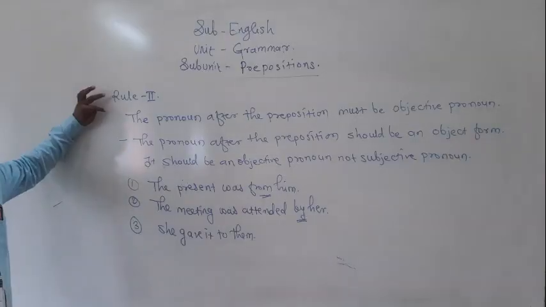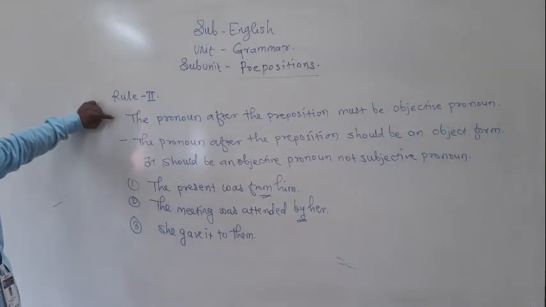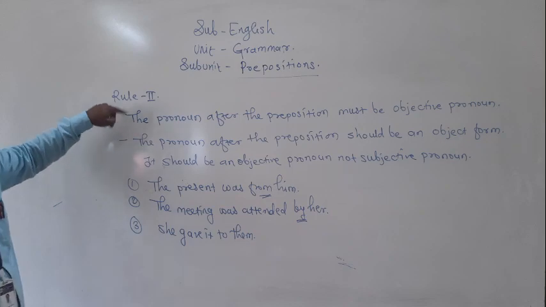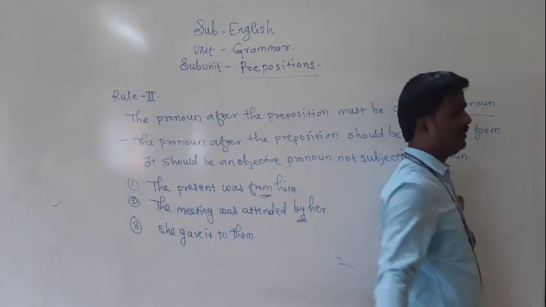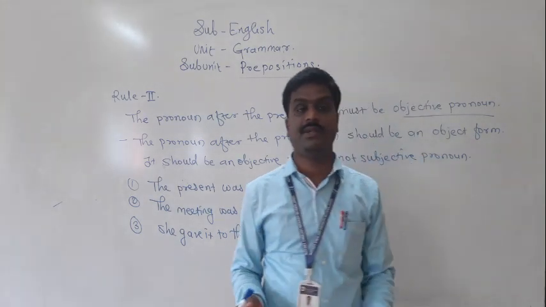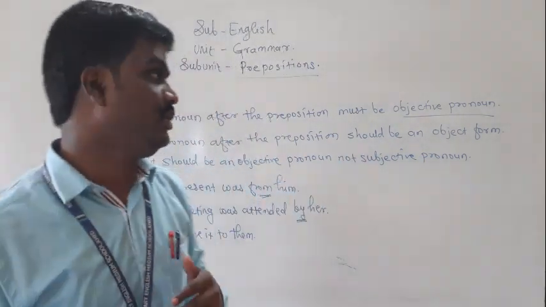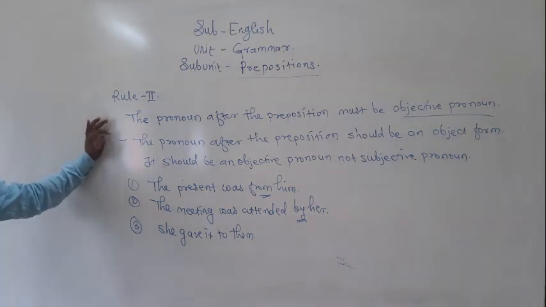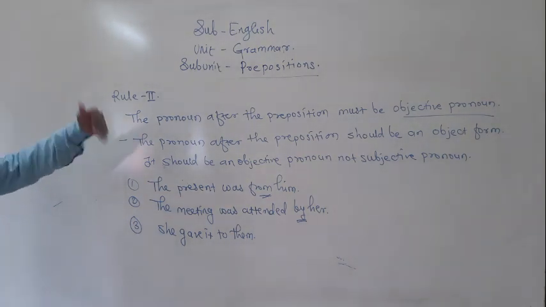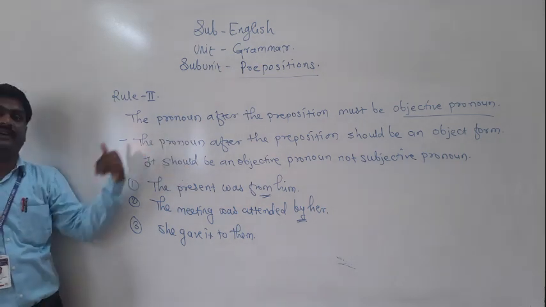Rule number 1. Now rule number 2. The pronoun after the preposition must be an objective pronoun, not a subjective pronoun. In the chapter on pronouns, we have discussed what is meant by objective pronoun and what is meant by subjective pronoun.